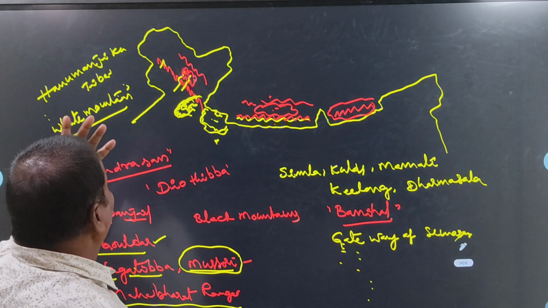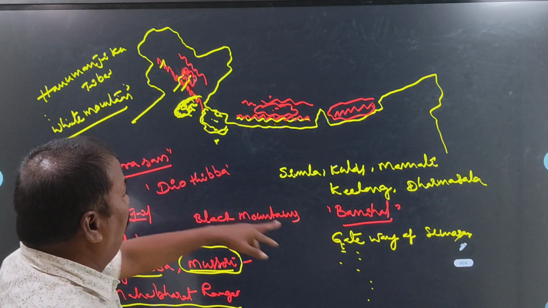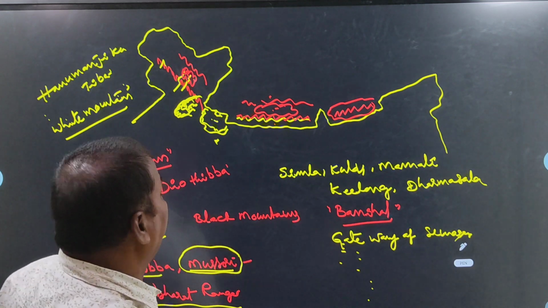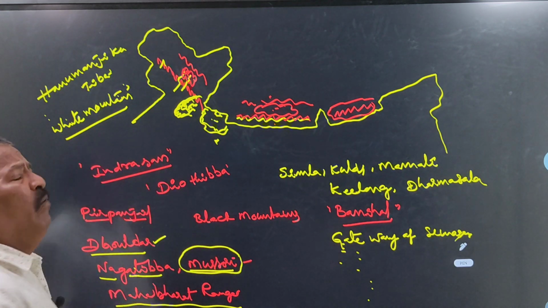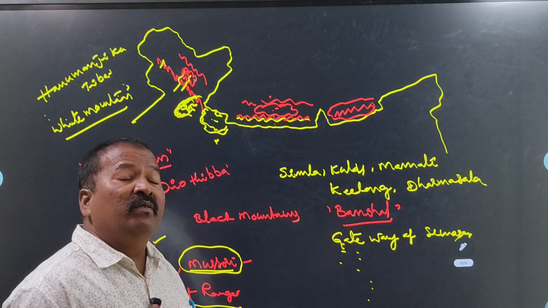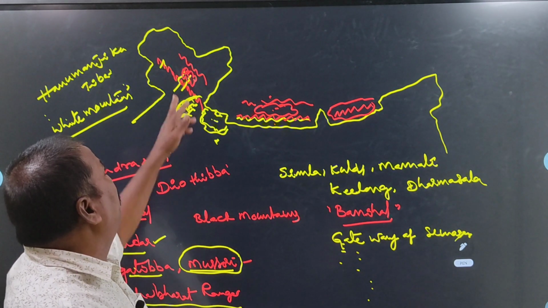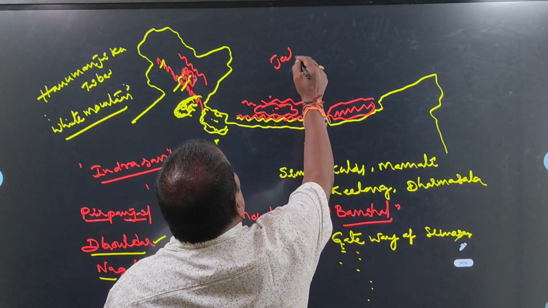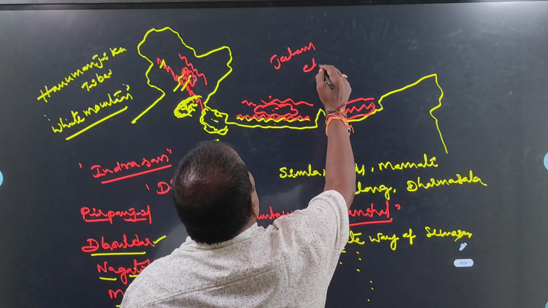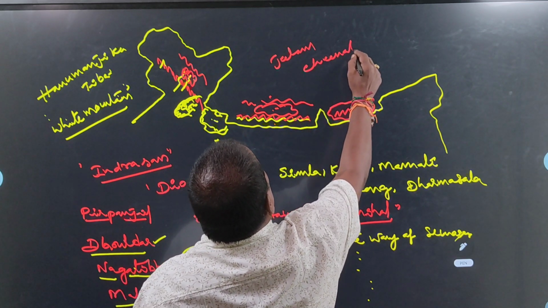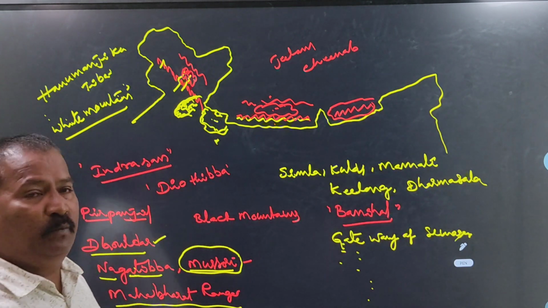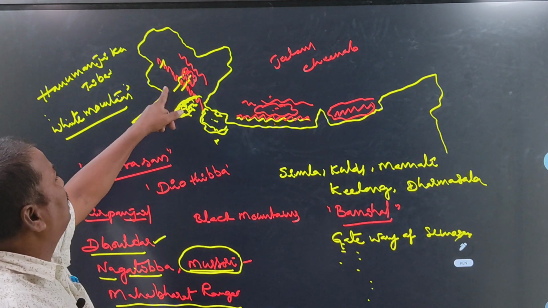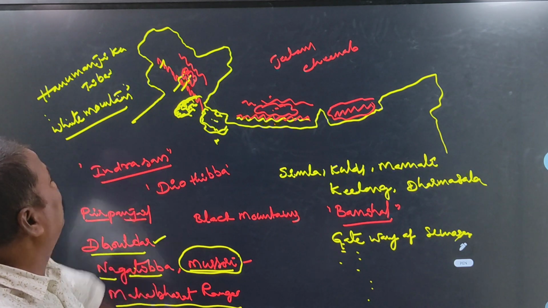In the same way, what are the main important rivers which cross the Pir Panjal range? One is Jhelum, another one is Chenab. Okay, these two rivers cross the area of the Pir Panjal range.